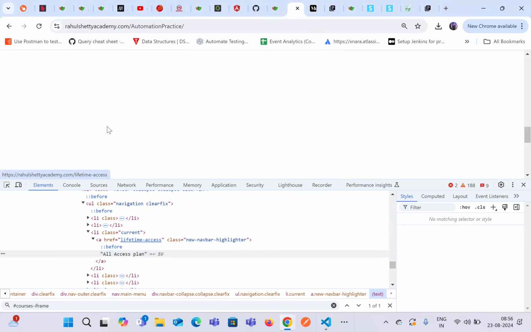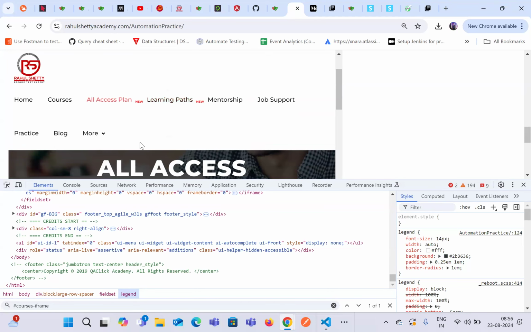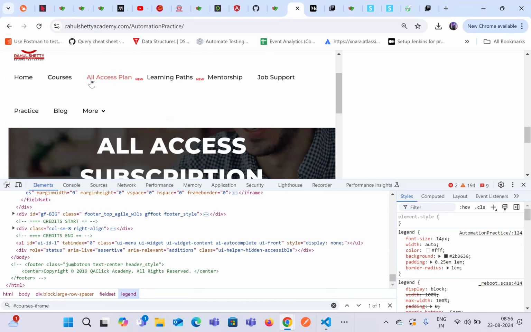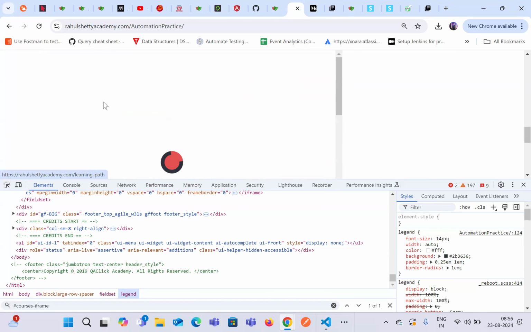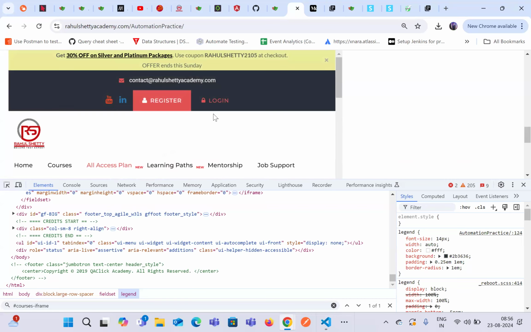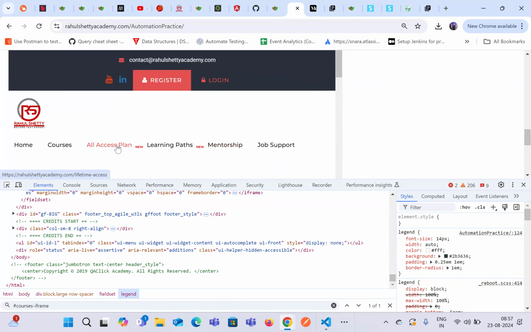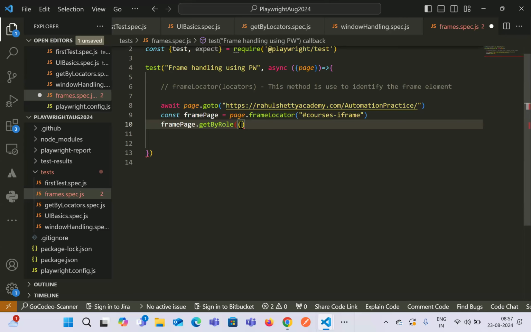So we click on this, and then it will navigate to some part of the application. Everything is working as a link over here. If you click on this, it will open inside the frame itself. It will not navigate you to another page. So we can say that the role is link.